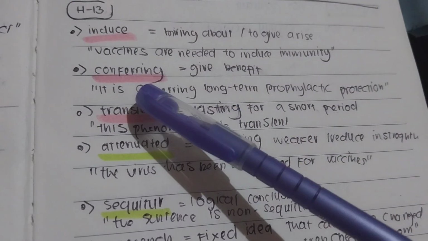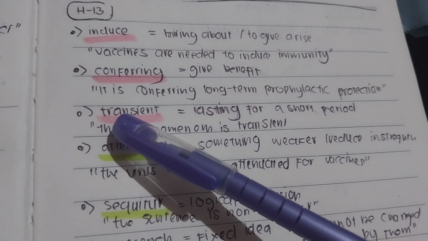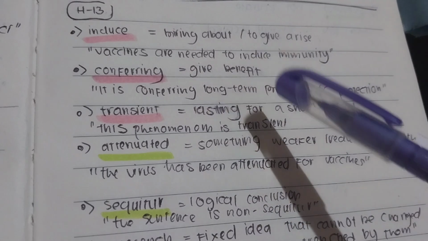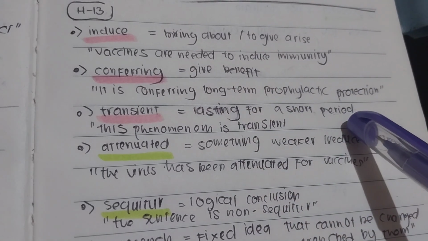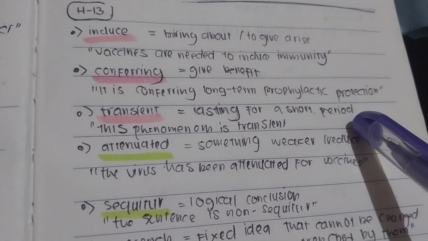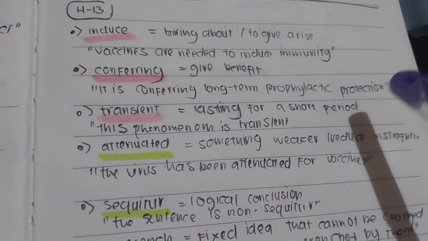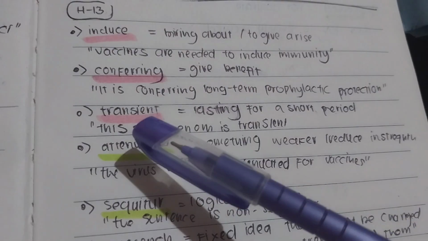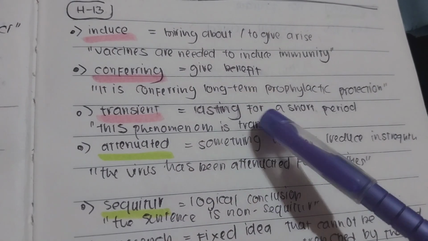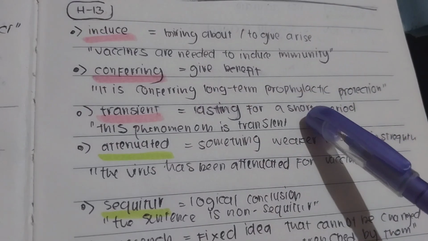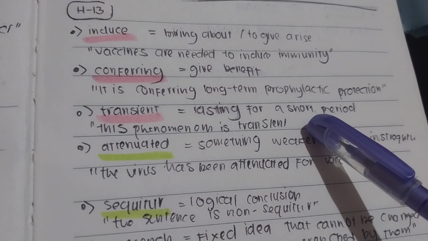The third one is transient. Transient basically means lasting for a short period of time, or in short, non-permanent or temporary. For example, the phenomenon is transient, which means it just lasts for several minutes or several seconds. Basically temporary.